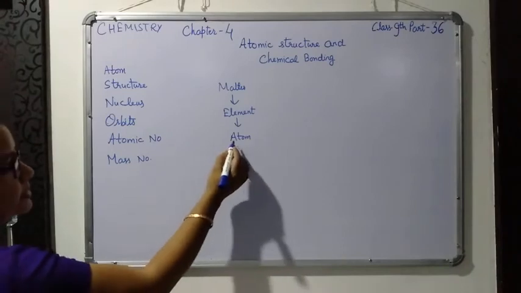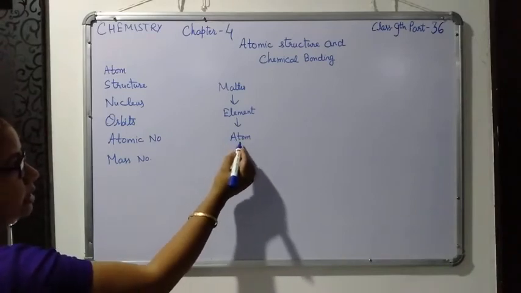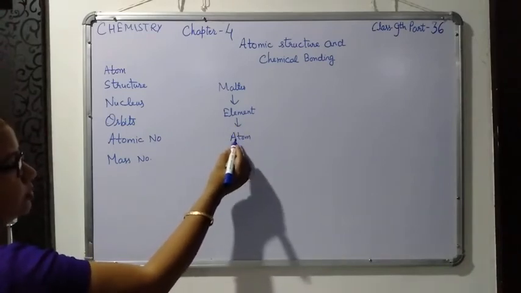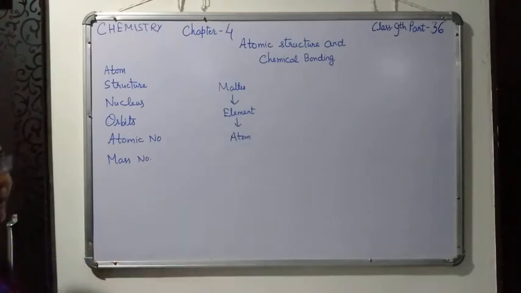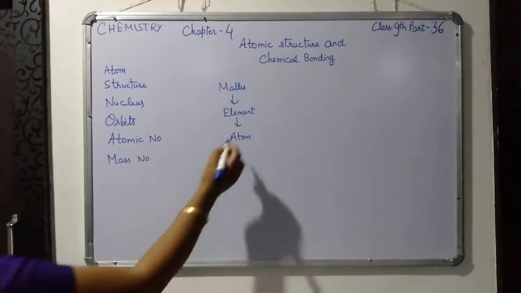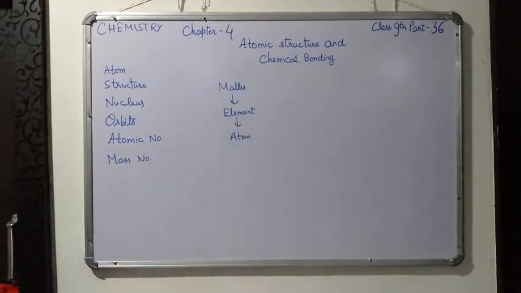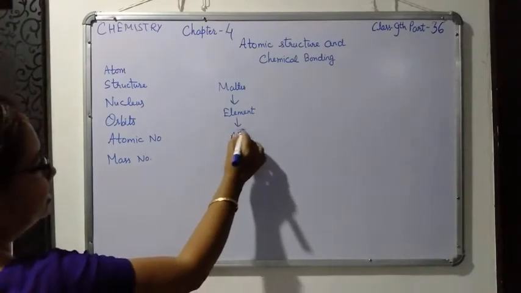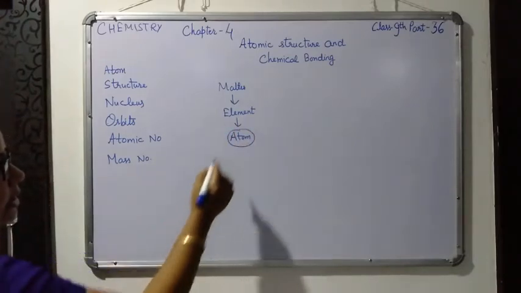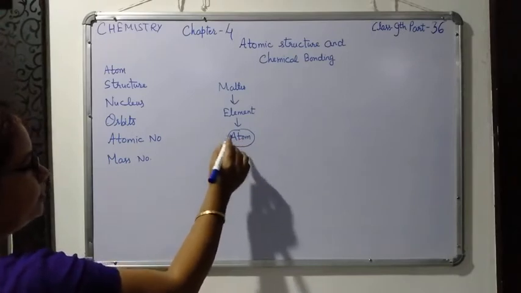So the definition is, an atom is the smallest particle of an element that exhibits all the properties of that element. It may or may not exist independently, but it takes part in every chemical reaction.